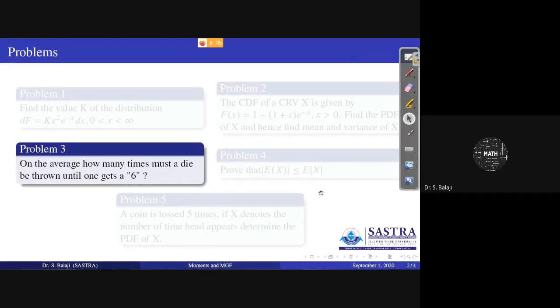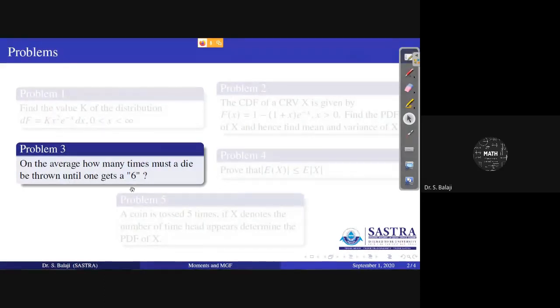You see the third problem here. On the average, how many times must a die be thrown until one gets a 6? They are asking on the average. Average means expected value, expected time. How many times must a die be thrown until one gets a 6?